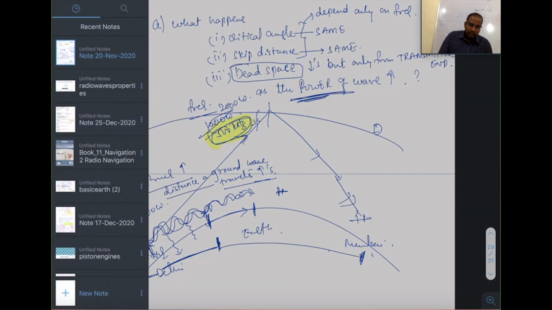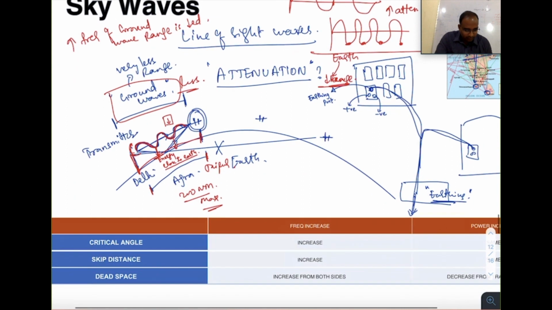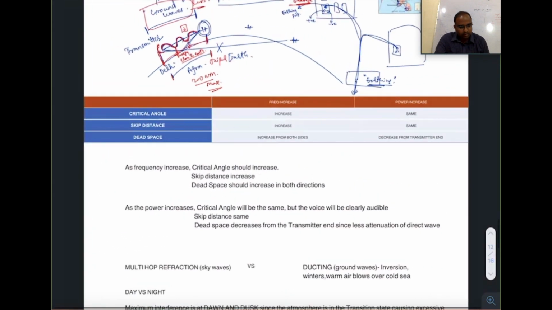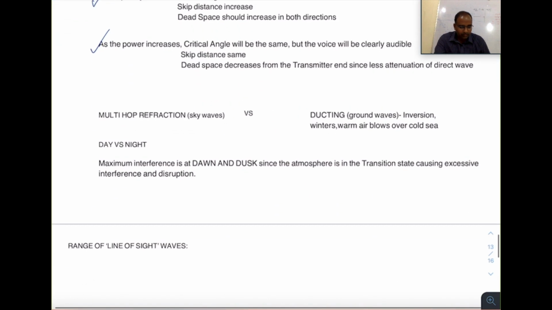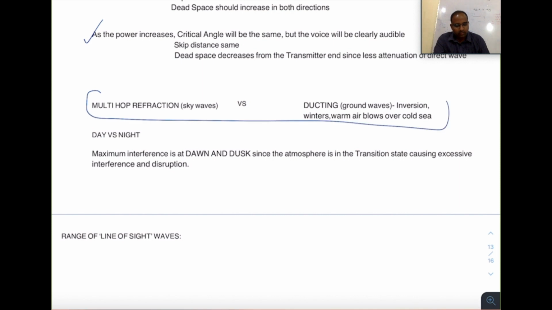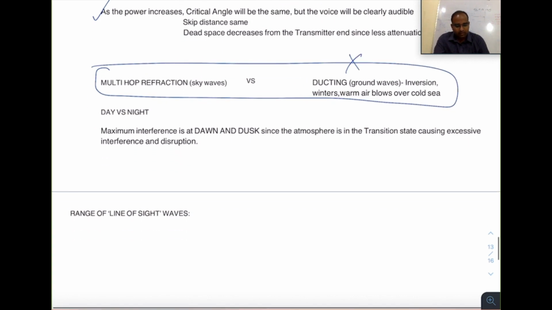This is all about skywave except one point. See, this was the table I was trying to explain. As frequency increases, what happens to critical angle, skip distance, dead space. Same thing, as power increases, what happens to critical angle, skip distance, dead space. Now, this is not related to this topic. This is related to this topic. Last 1 minute, bear with me, and I am done with the topic. And I hope you score 1 to 2 marks from this topic in DGCA exam.